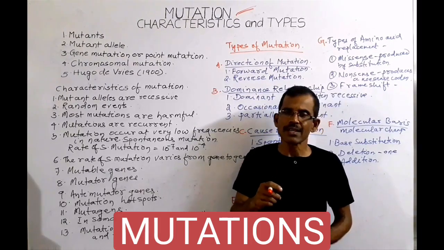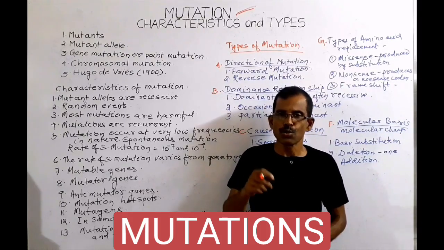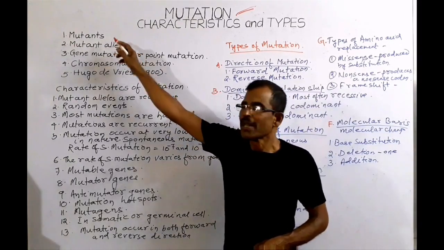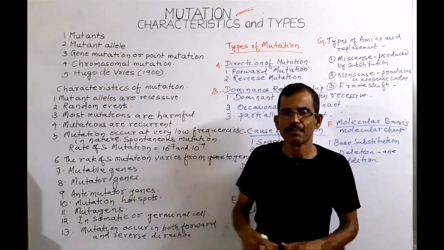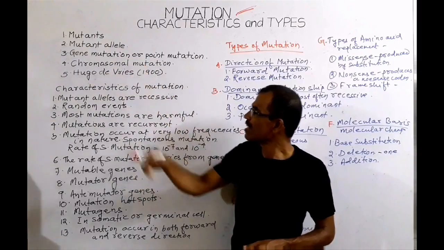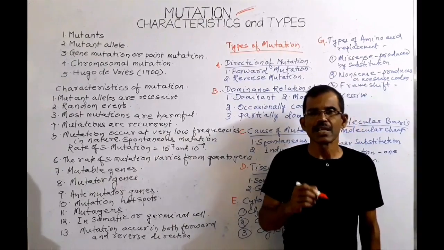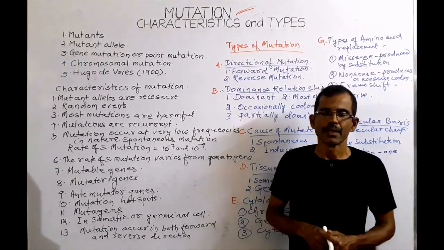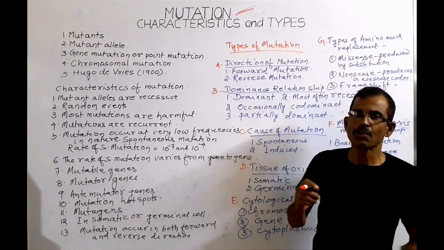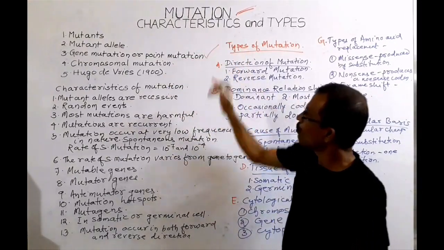So mutations are sudden heritable changes. The individual that shows the changed phenotype is known as a mutant, and the allele of a gene that produces the heritable change is known as a mutant allele. Mutation can arise due to a change in the base sequence of a gene. The mutation that arises due to the change in base sequence of a gene is known as gene mutation or point mutation.